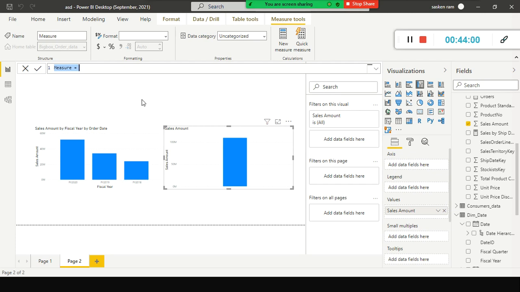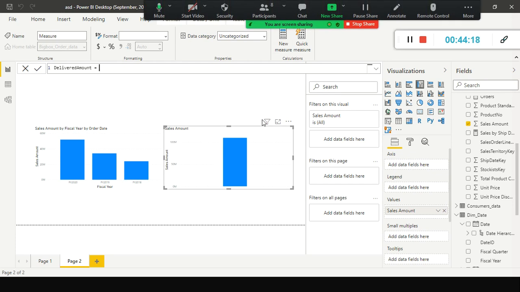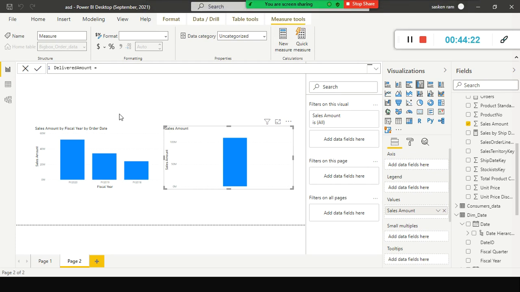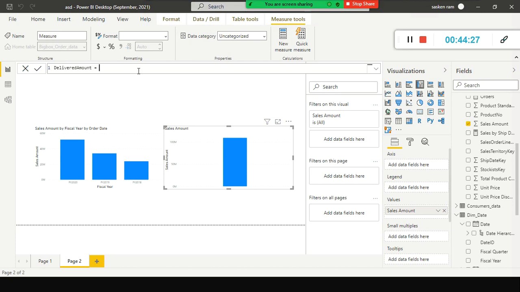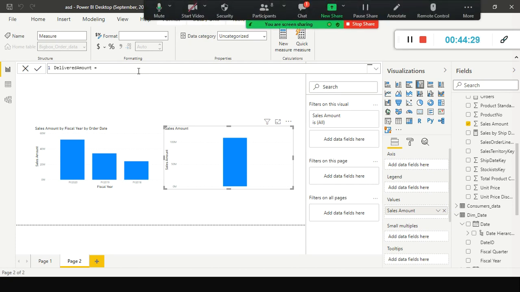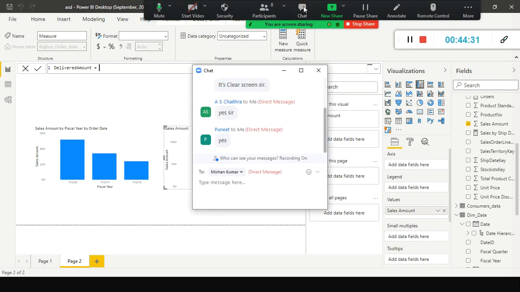For example, I say delivered amount. Can someone tell me what is the difference between ordered amount and shipped amount? Is there any difference? Why should I say sales amount by ship date? Why should I say sales amount by order date? What is the difference? Can someone type it in the chat window? Let me see. Are they the same? Are they different? If it is different, why is it different?